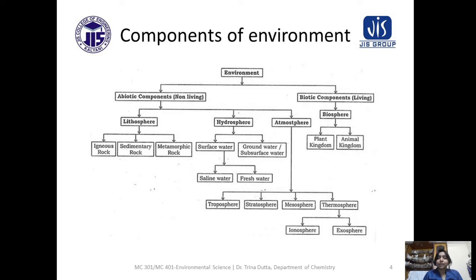We can see here the troposphere, stratosphere, mesosphere, and thermosphere. The thermosphere has two parts, ionosphere and exosphere.